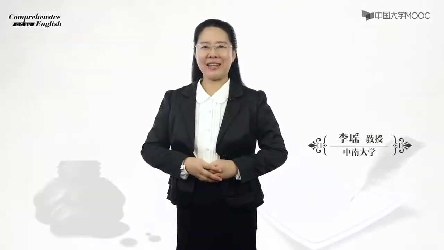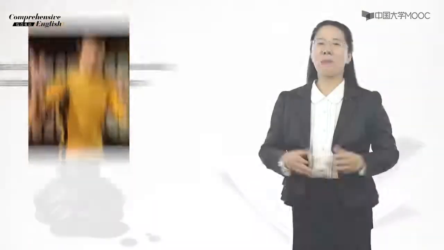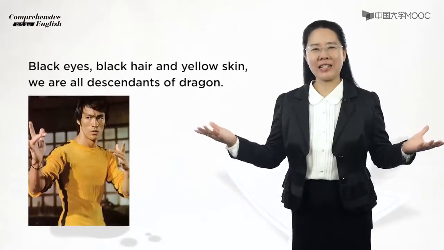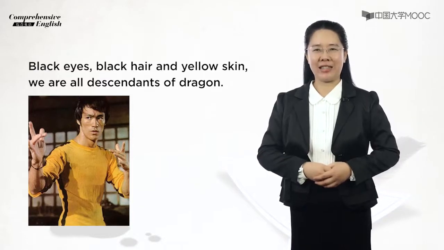In the ancient East, there is a dragon, is named China. Black eyes, black hair, and yellow skin were all descendants of dragon.